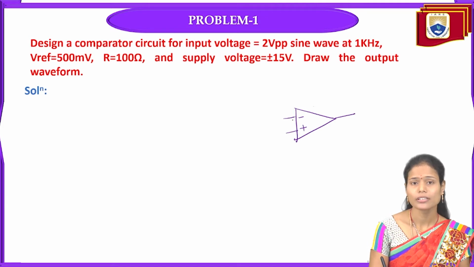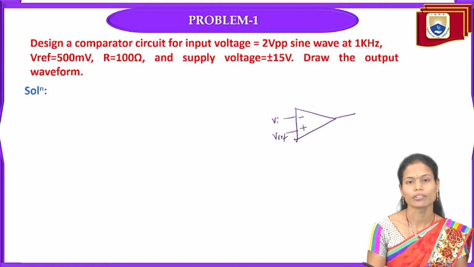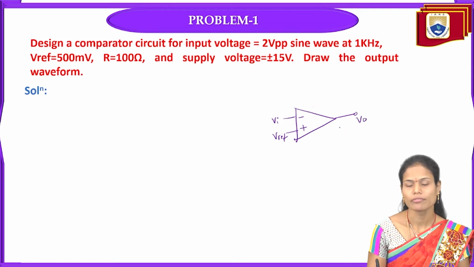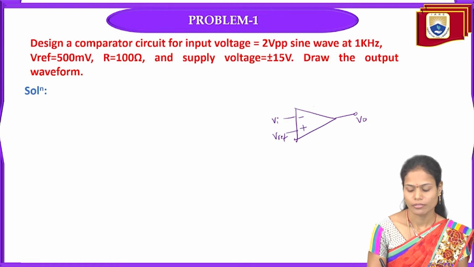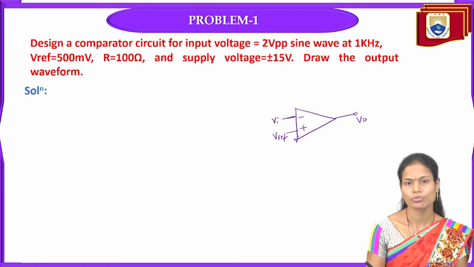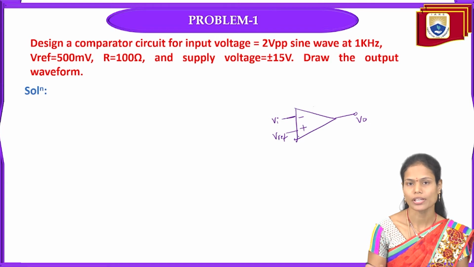Suppose I am giving the input to the inverting terminal and the reference signal to the non-inverting terminal, then it is the inverting comparator. We can always differentiate the inverting and non-inverting operational amplifiers by where we are applying the input signal, whether to the inverting terminal or to the non-inverting terminal. If we are applying the input signal to the inverting terminal, it is the inverting operational amplifier. If we are applying the input signal to the non-inverting terminal, it is the non-inverting operational amplifier.